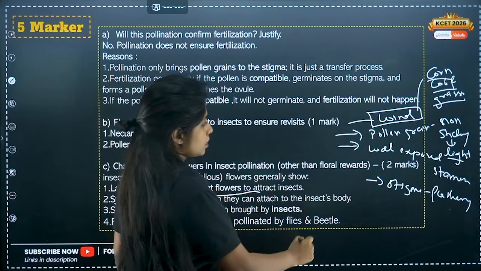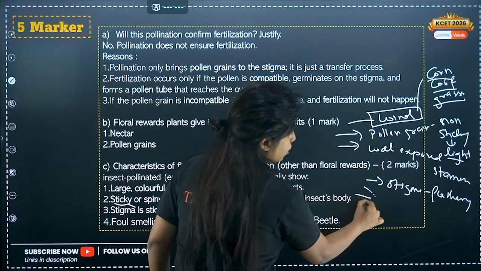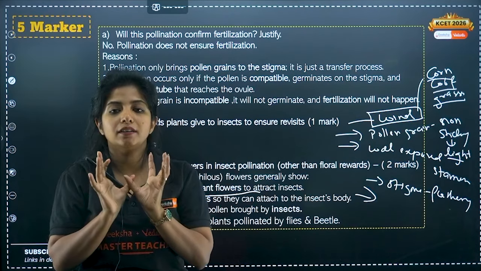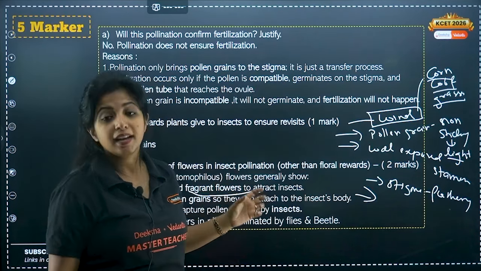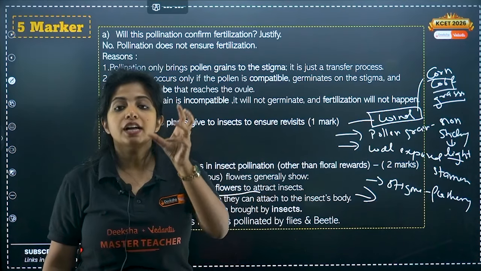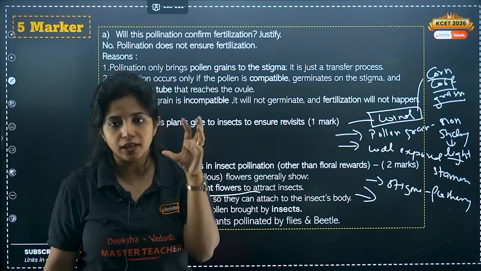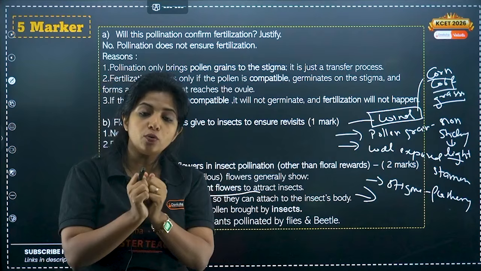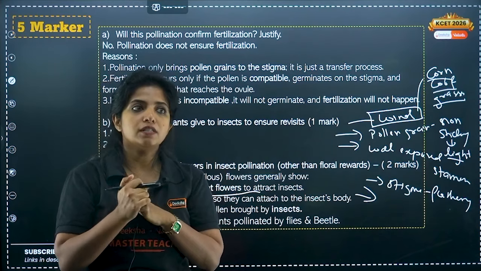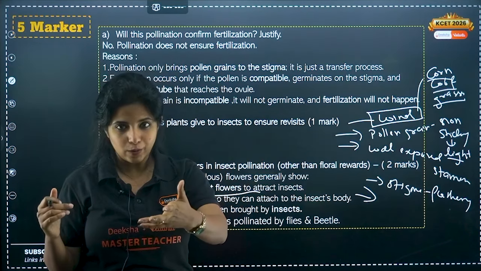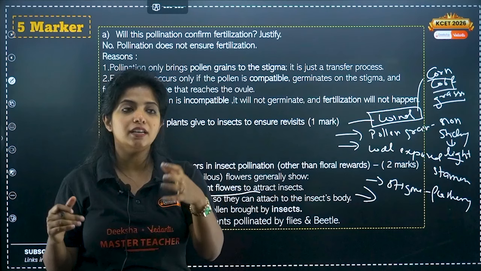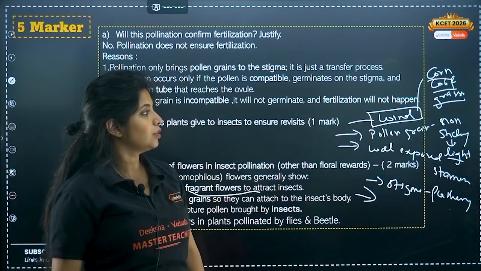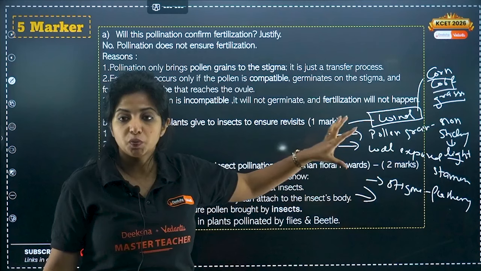Cool. So, and also the flowers which are there, they come together to form an inflorescence that happens over here as well, and also they would be having just one ovule per ovary. Why? Because usually plants can have multiple ovules, but here there is only one ovule per ovary. This is because wind pollination can be rare as well. Again, it can occur rarely, so you don't want to lose your energy in making multiple ovules and wasting it, right? So that is also a thing. So please read your NCERT, it's very much important.